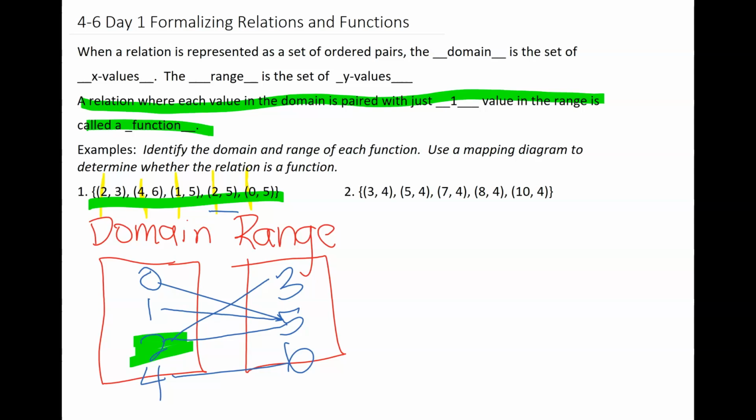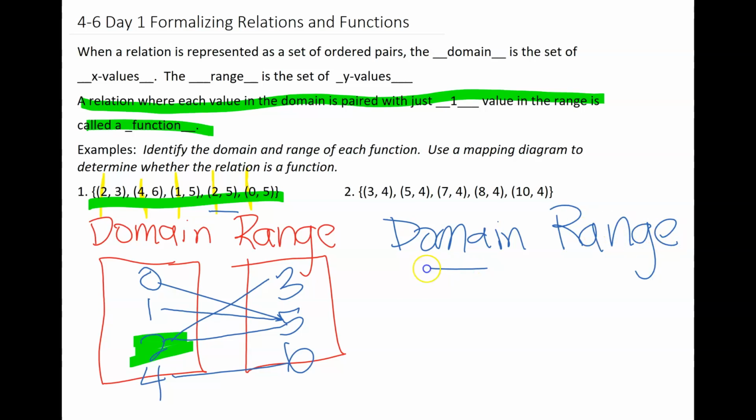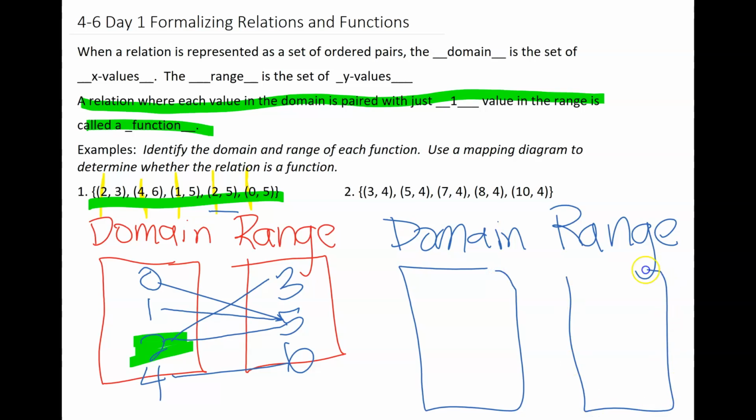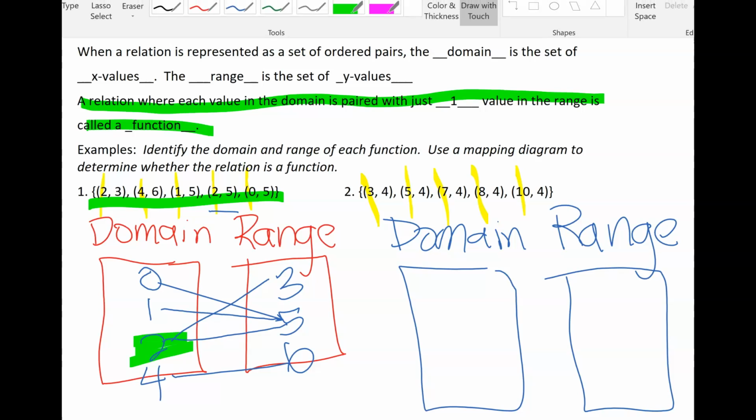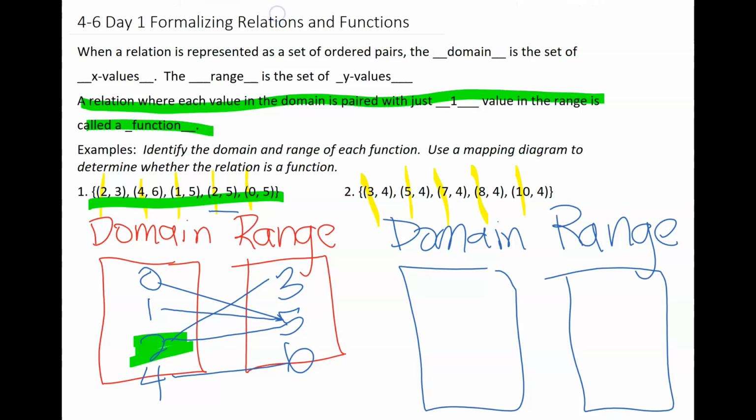And we again are going to have our domain and our range, and our domain are our x values. So I look here and I see x values 3, 5, 7, 8, 10. All right, I've got a number of different x values.